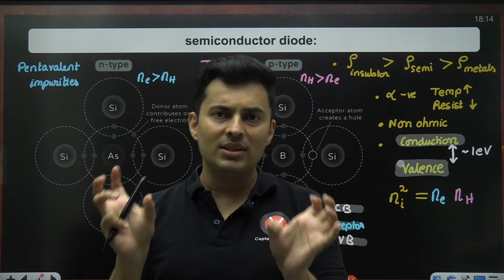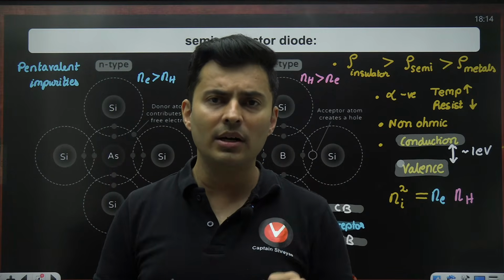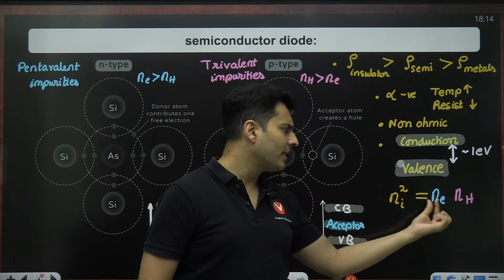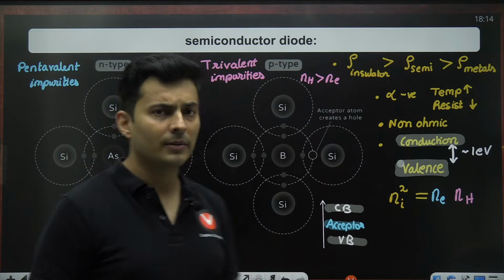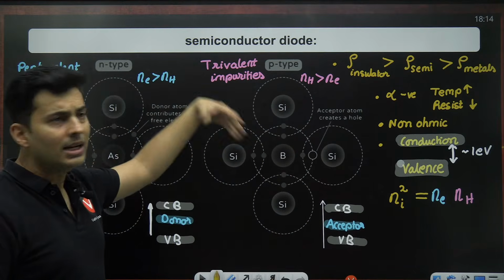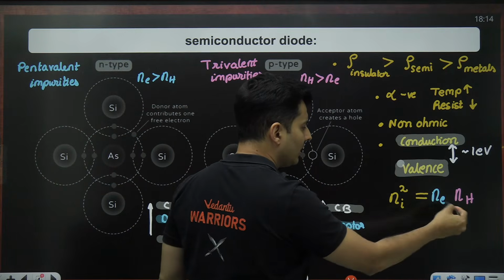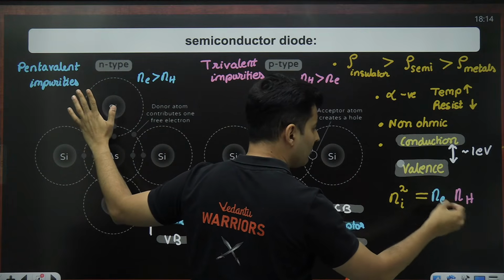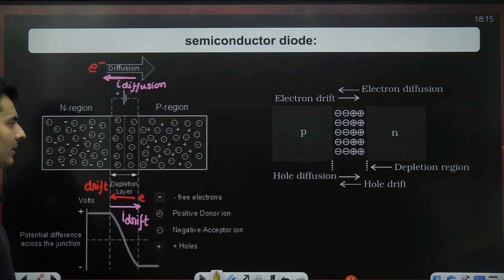Then the amount of holes and electrons are equal, and that amount per unit volume is called the intrinsic concentration. Ni squared is Ne and Nh multiplied together. So if a P type semiconductor is assumed, then Nh will be more, Ne will be less, but their product will be constant. If N type is assumed, Ne will be more, Nh will be less, but their product will again be a constant. Keep this in mind.